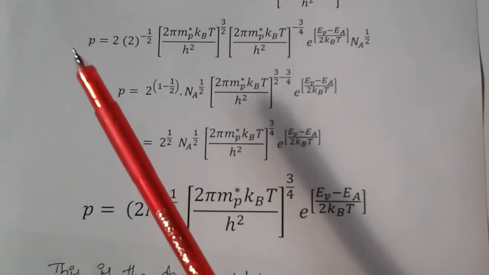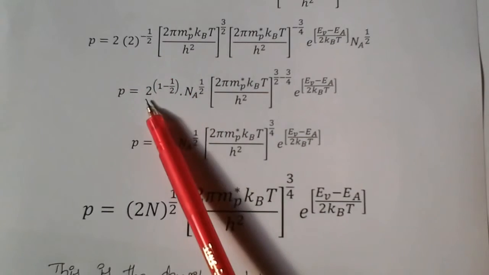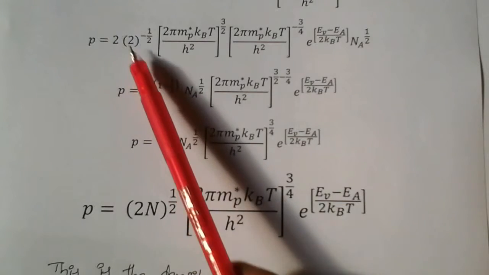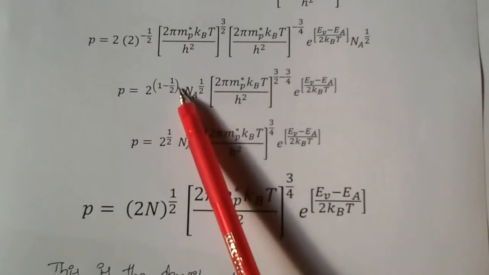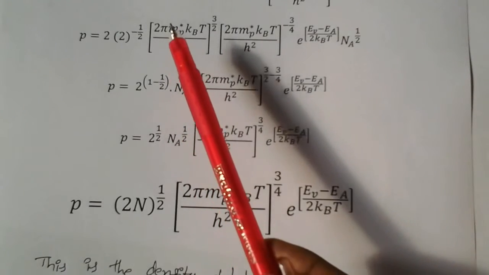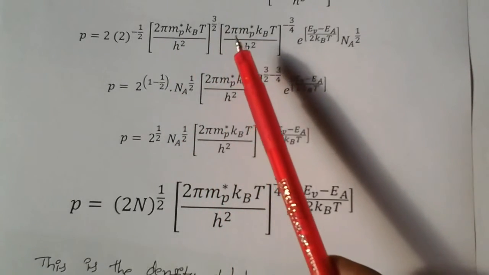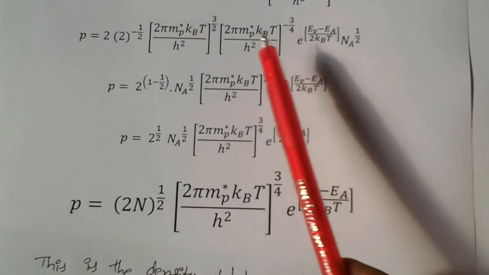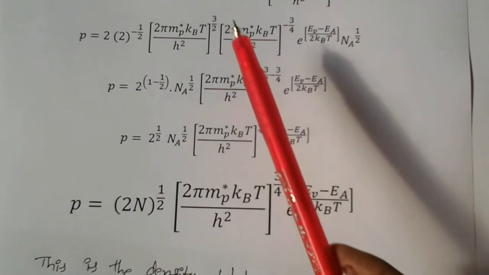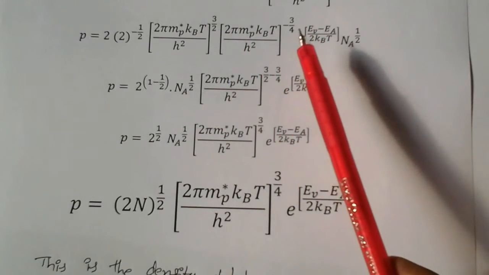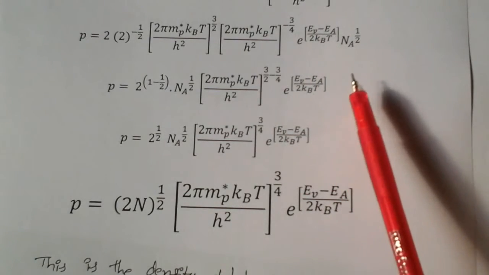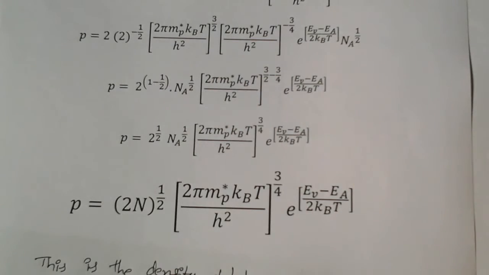Now what we are doing is 2 into 2 power minus 1 by 2. So 2 power 1 minus 1 by 2. Here 1 is set. 2 power nothing means what? 1. 1 minus this 1 by 2. Minus 1 by 2. This Na power 1 by 2 I am writing as it is. (2 pi mp* kBT by h²) whole power 3 by 2, (2 pi mp* kBT by h²) whole power minus 3 by 2. So bases are same. That's why I am writing only (2 pi mp* kBT by h²) whole power 3 by 2 minus 3 by 4. E power of (EV minus EA) by 2 kBT, the same value I am writing here.